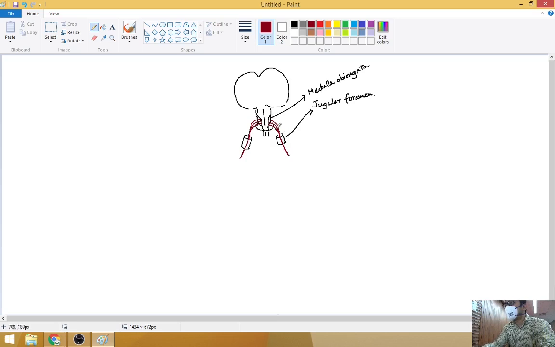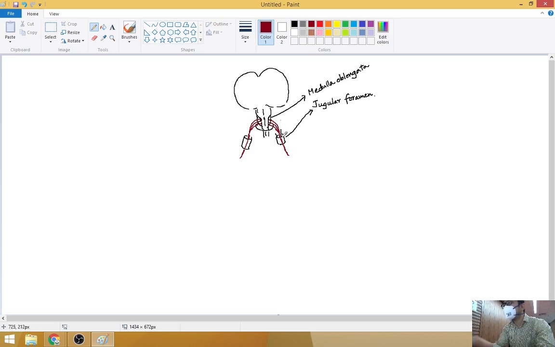Okay, so along with it will come the 9th and 11th also. The 9th is the glossopharyngeal and the 11th is the accessory. So these two will also come. The other nerves are also there, the 9th and the 11th. So the 9th and 11th are escaping from the jugular foramen.